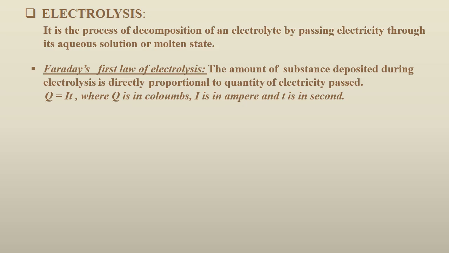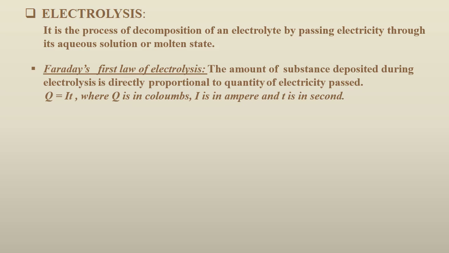During these chemical reactions, the amount that is deposited onto the electrode is directly proportional to the quantity of electricity passed through it. So it is determined as Q = I t.